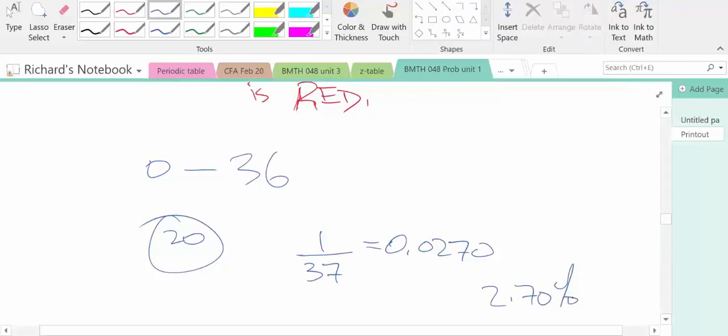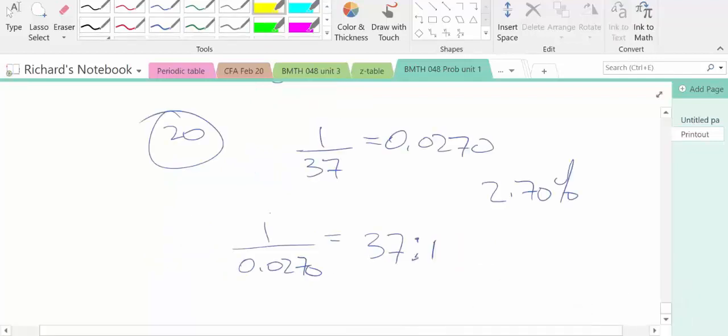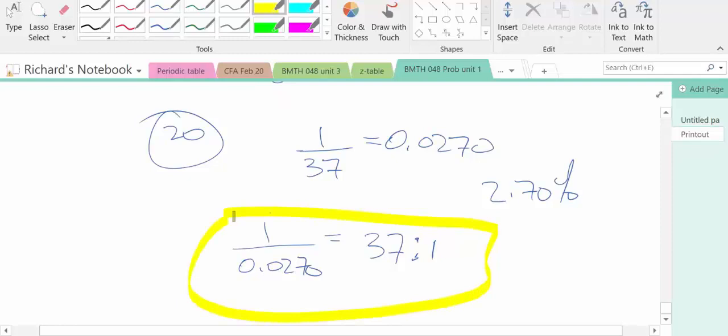So what are the odds for that? Well, the odds of her winning just once by betting on the number 20, 37 to 1. You take the probability, 0.0270, and you divide that into 1, and that creates a whole number ratio of 37 to 1. So those are the odds of her winning just once. Now, what we're going to find out in the next unit is, well, what's the probability of her winning 3 times in a row?